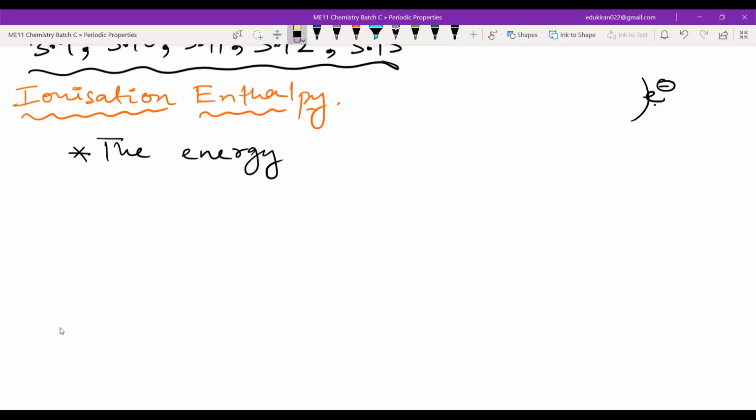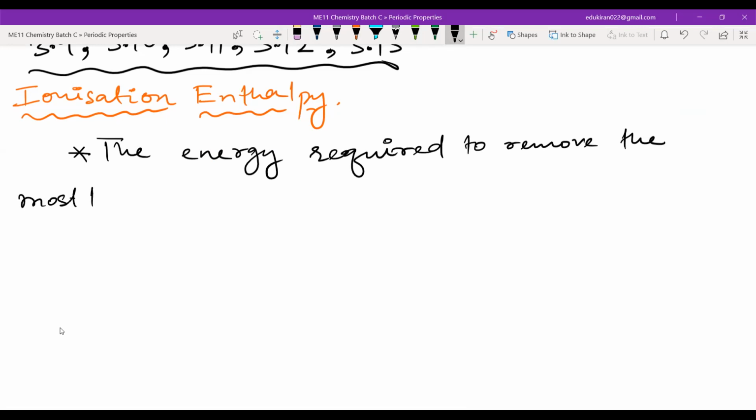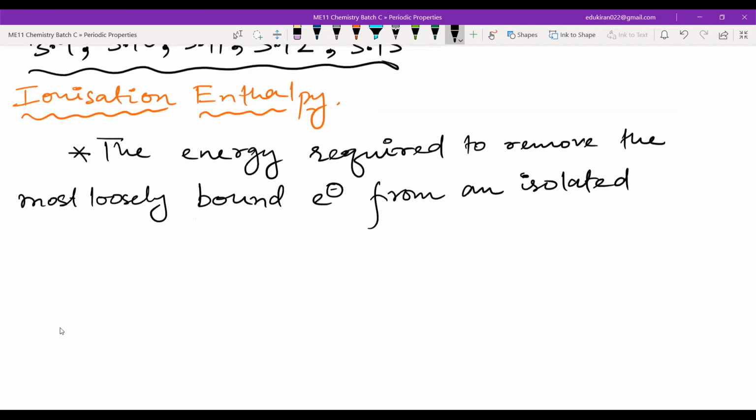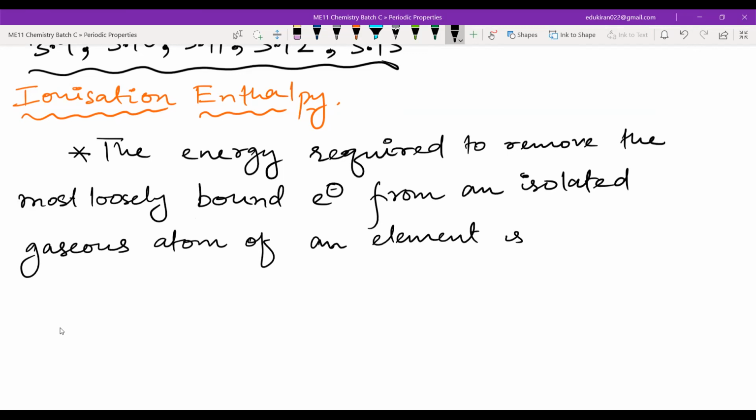So that is why I will write energy required to remove the most loosely bound electron from an isolated gaseous atom of an element, called ionization enthalpy.